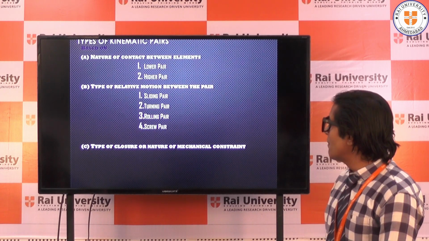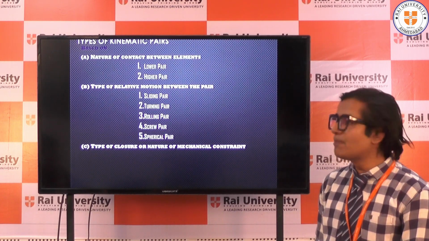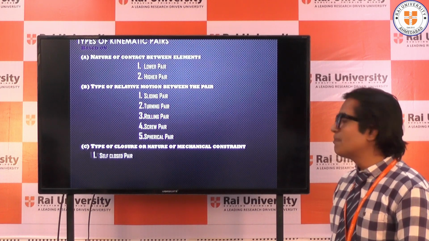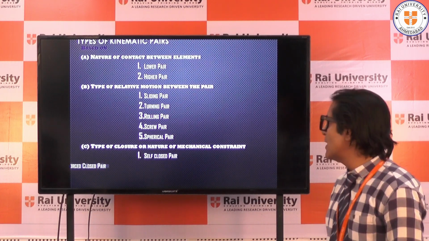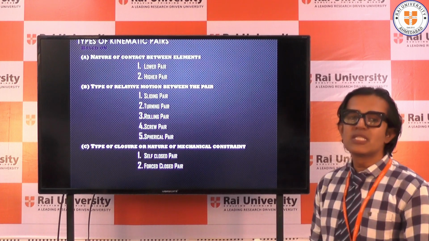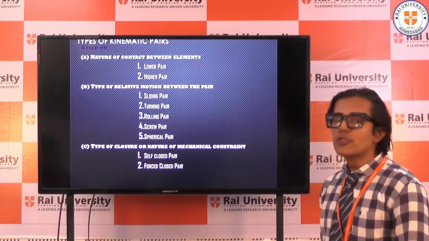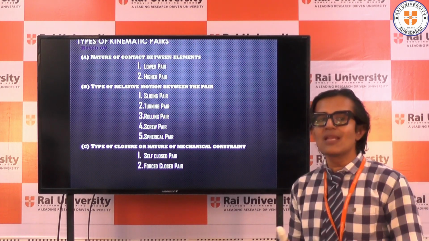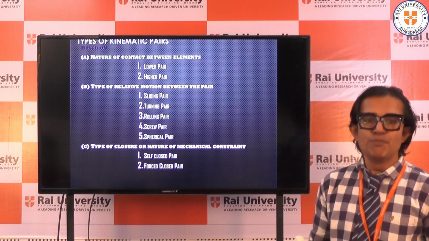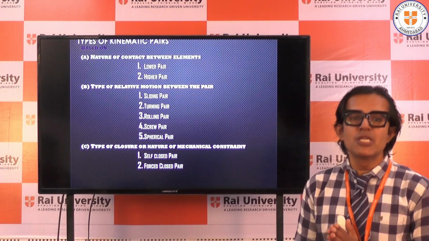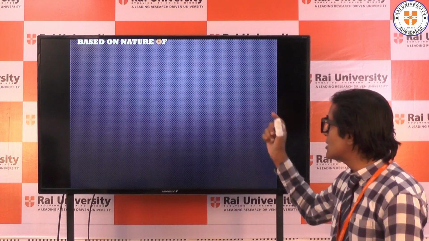First one is lower pair, the second is higher pair, there is sliding pair, turning pair, rolling pair, screw pair, spherical pair, self-closed pair and forced closed pair. We are going to do this classification very briefly, so you will understand each term very nicely. Let us start with the first one.